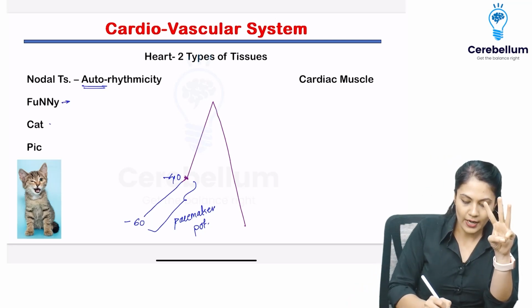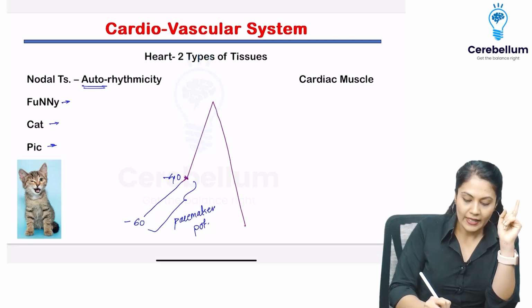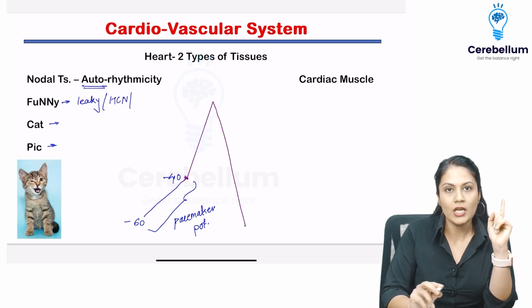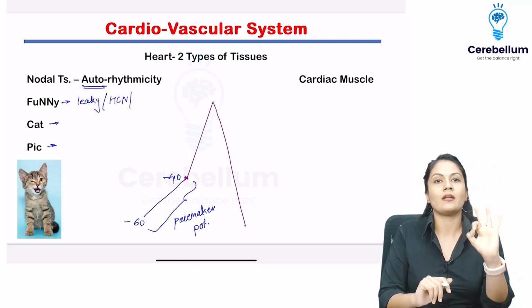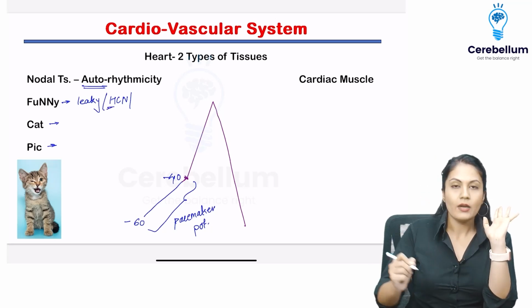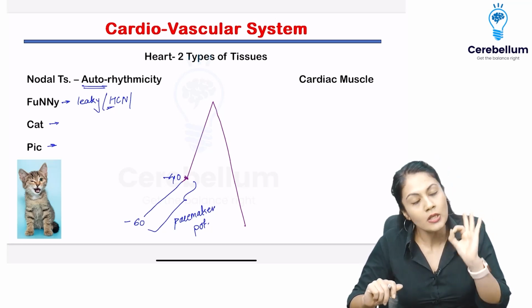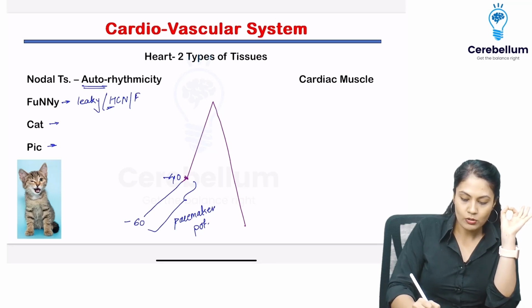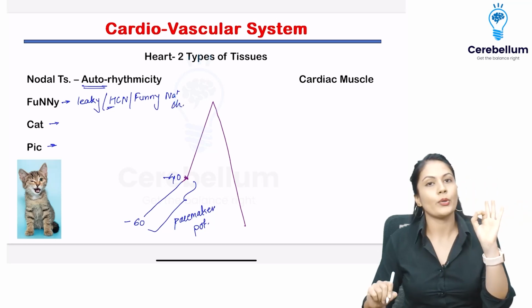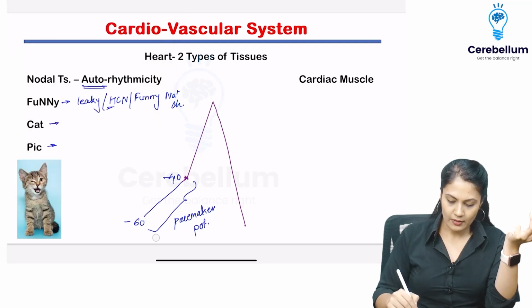We are going to remember that via a mnemonic, that is funny cat pick. What is funny cat pick? Please remember, funny means funny sodium channels, also known as leaky sodium channels or HCN gated sodium channels, that is hyperpolarization activated cyclic nucleotide gated channels. Nobody will ask you that. Just remember that these are hyperpolarization activated, or also known as funny sodium channels. So funny sodium channels are going to open up, or we can say sodium automatically leaks into the cell, the cardiomyocyte.